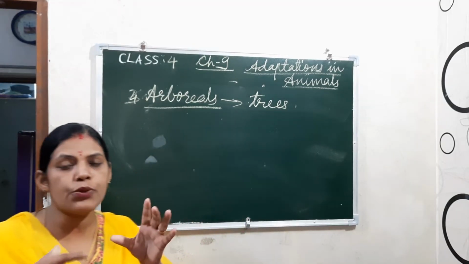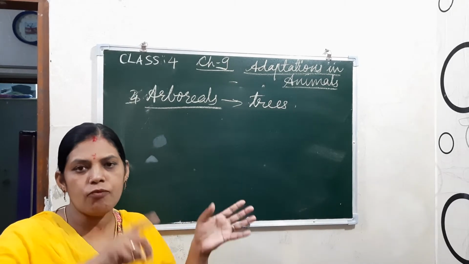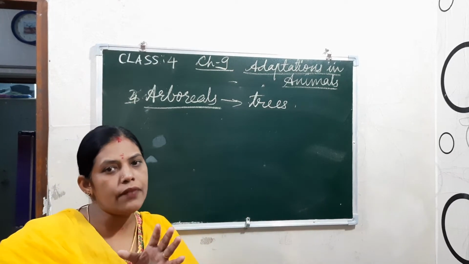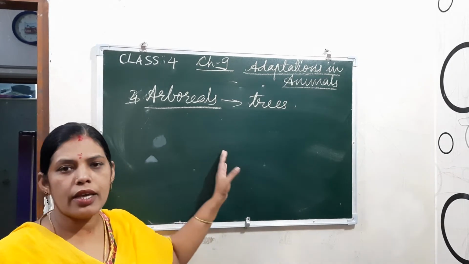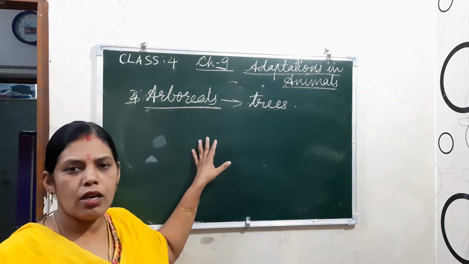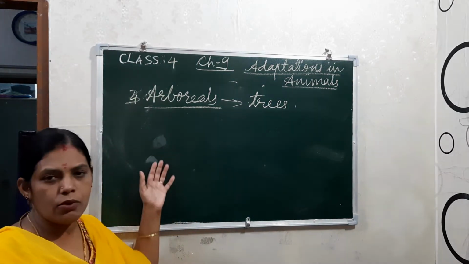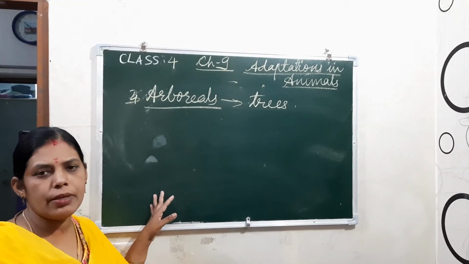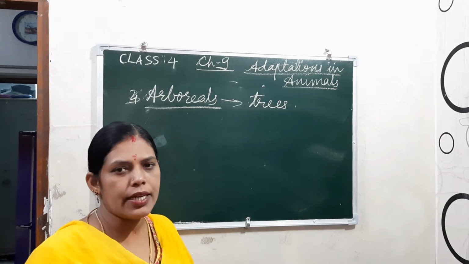That also helps them to swing on the branches of the trees, and from one branch to another branch they have to move. For that also they are using their tails. Okay, so the tail also helps them to move. Understood? And these arboreals mostly use lungs only as the breathing organ. Understood? And well developed limbs, that is the speciality.